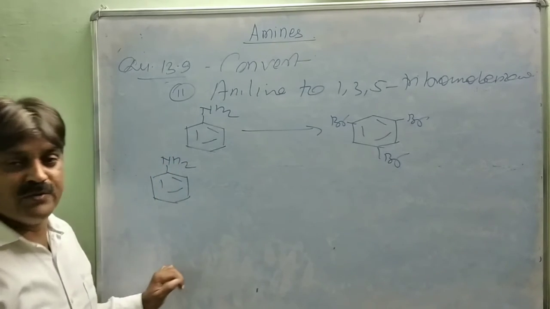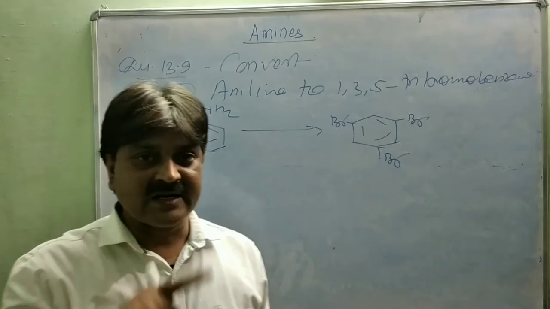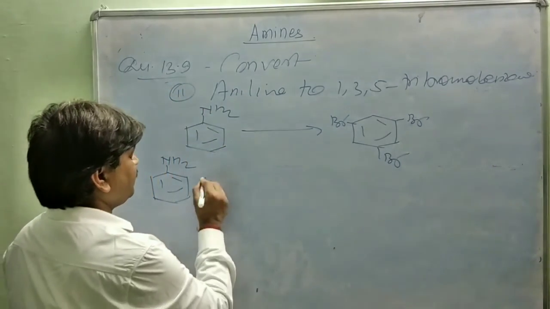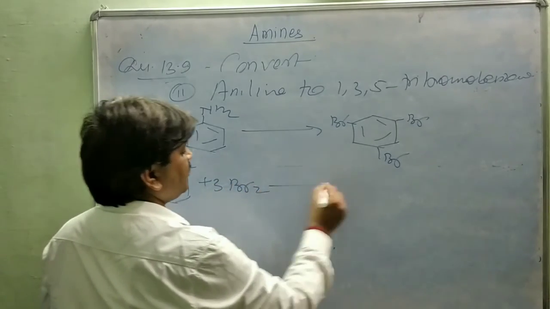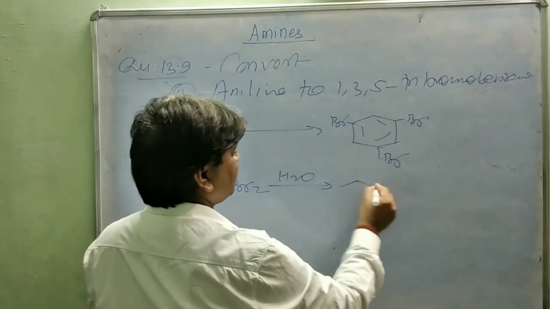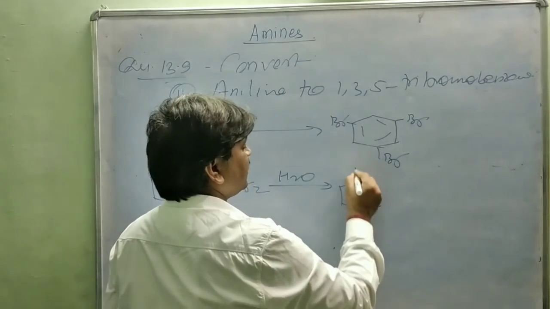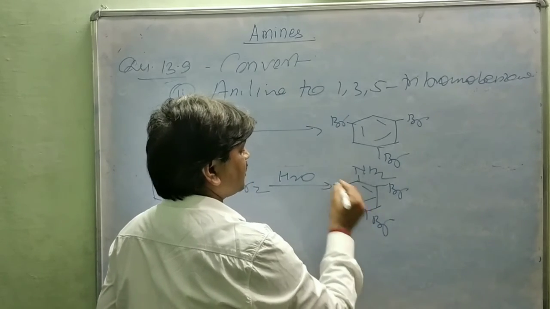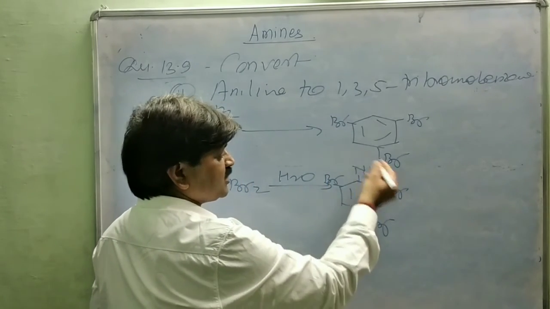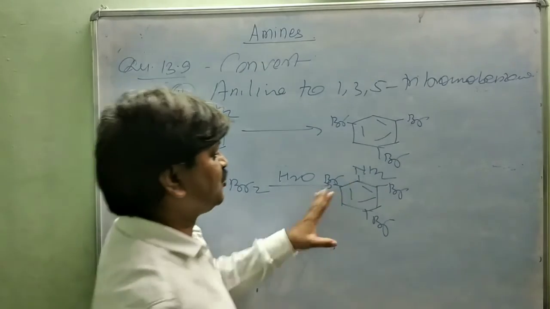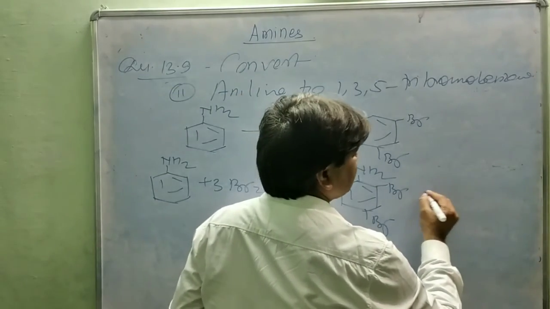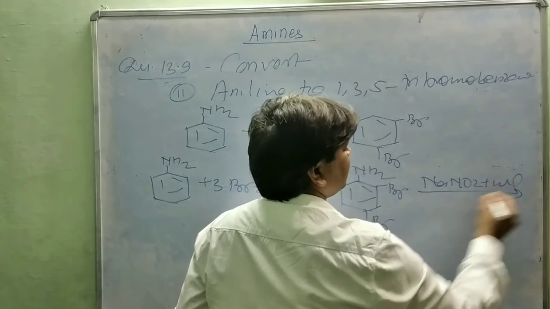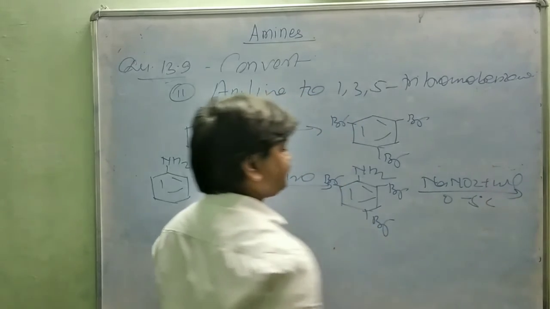You know that bromine water activates all three ortho and para centers, forming 2,4,6-tribromoaniline. Now the NH2 group has to be replaced, so first it is converted into a diazonium salt by treating with NaNO2 plus HCl at 0 to 5 degrees Celsius.